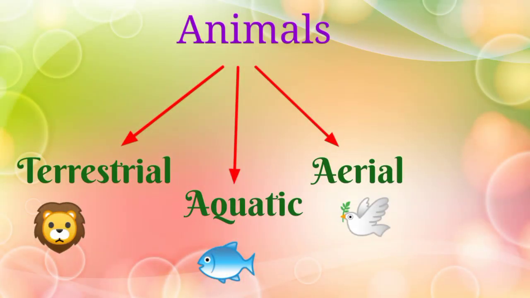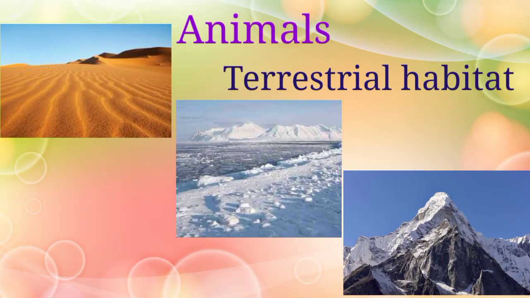How are animals classified based on their habitat? Animals are classified as terrestrial animals, aquatic animals, and aerial animals. The different kinds of terrestrial habitats are hot deserts, cold polar regions, and high mountains.